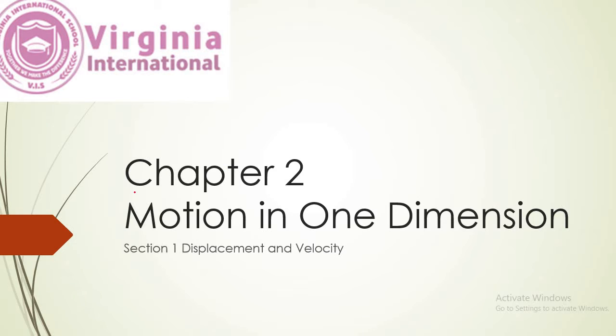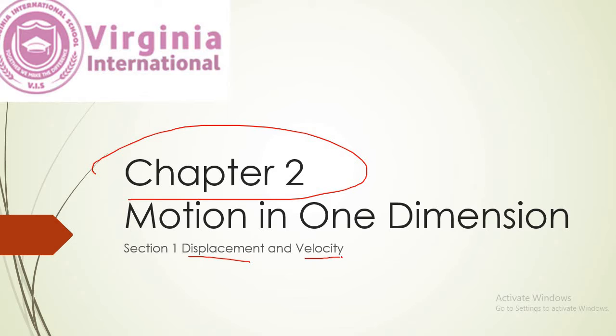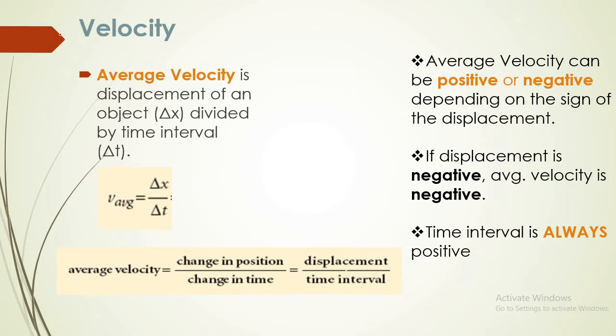Today we're going to talk about chapter 2, motion in one dimension, section 1, displacement and velocity. Let's start. We should know the meaning of velocity and also the meaning of average velocity. What's meant by average velocity? Average velocity is the displacement of an object divided by the time interval.